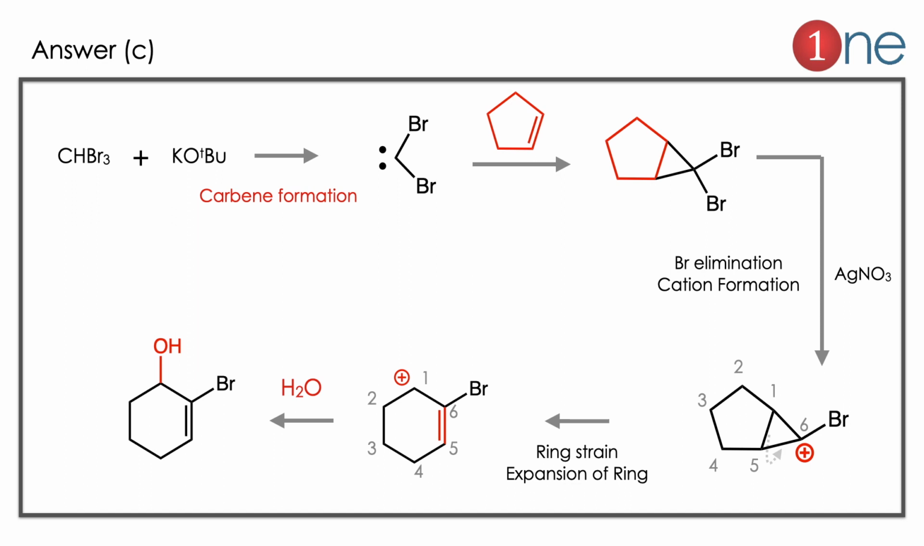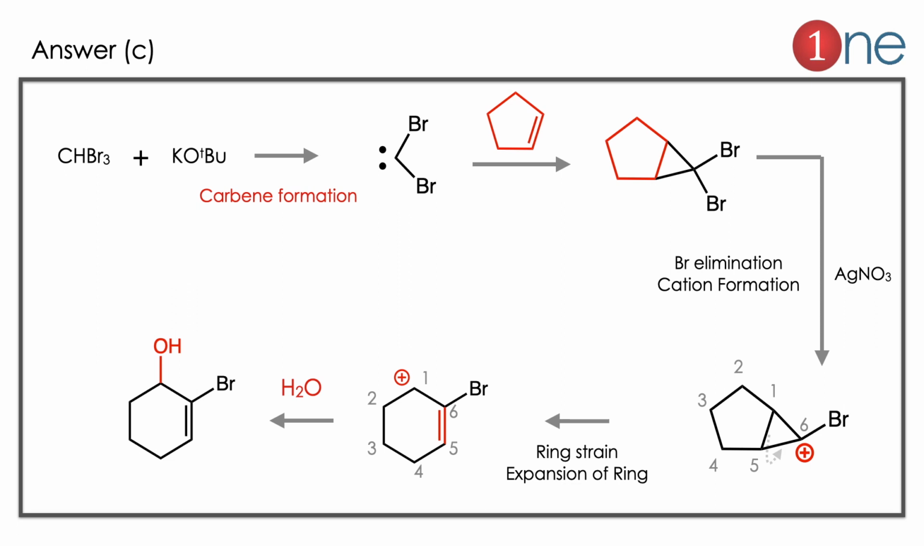Then you are using silver nitrate. If you use silver nitrate, bromine leaves and a cation forms. To avoid the ring strain, the carbocation expands the ring to the 6-membered one. So the methylene shifts from the 5th to the 6th position. So the double bond is formed there and the cation is formed at the first position. So the cation formation is there.